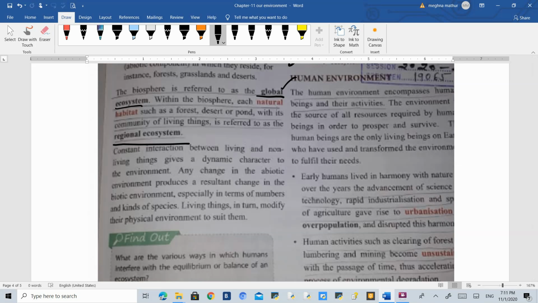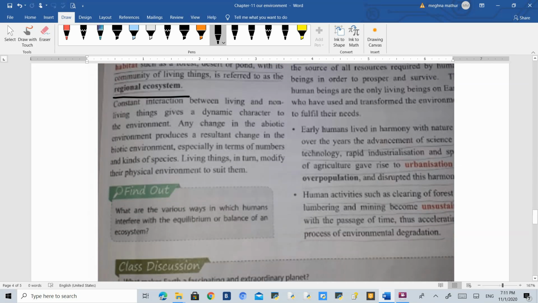Due to overpopulation and urbanization, nature is being impacted by these kinds of human activities. In early times human activities were very few, but due to more and more population growth and urbanization, our environment is getting affected.